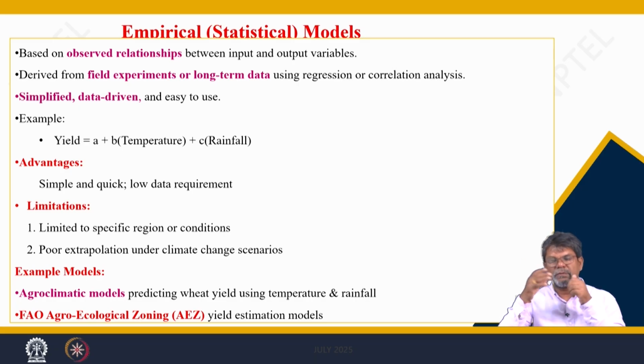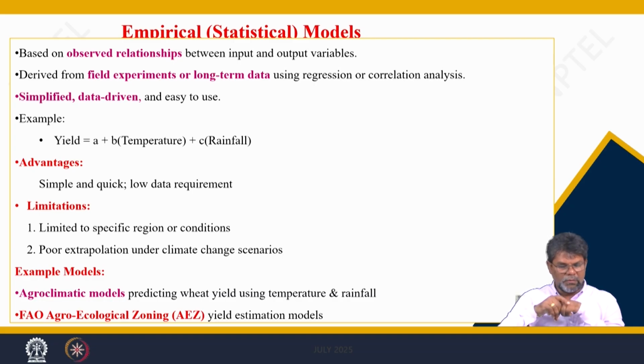We cannot know how a rise in temperature, rainfall or a change in radiation is going to behave for a specific location; for a specific set of temperatures you can develop a statistical relationship. We can take agroclimatic models predicting wheat yield using temperature and rainfall only. For that condition we do not consider the other parameters, soil parameters and management parameters. Those are not taken into account, only the yield relationship with the weather parameters.